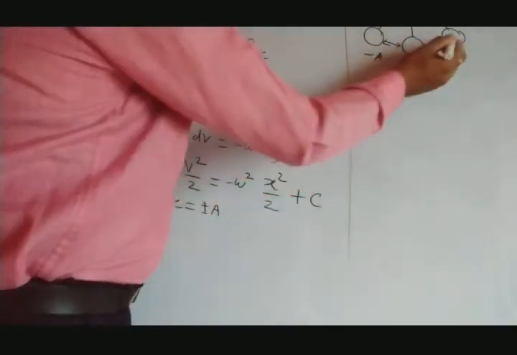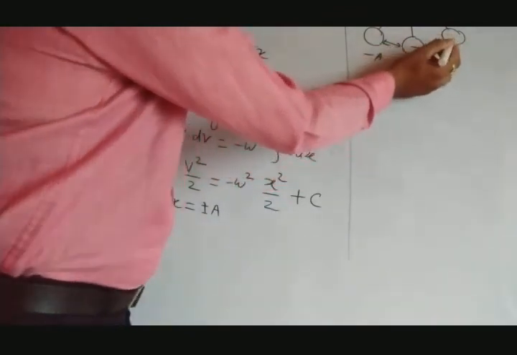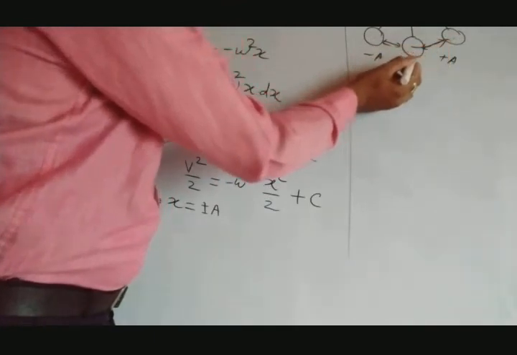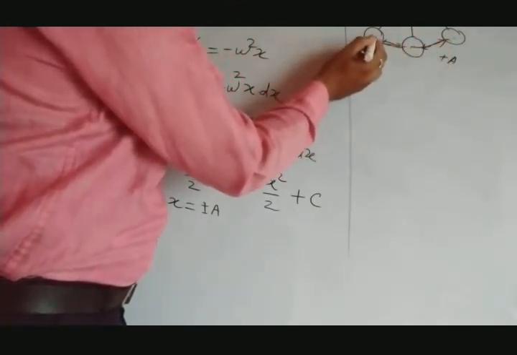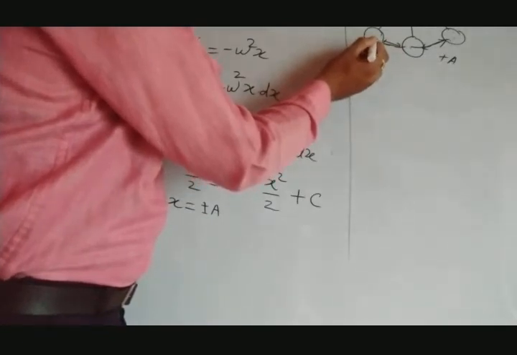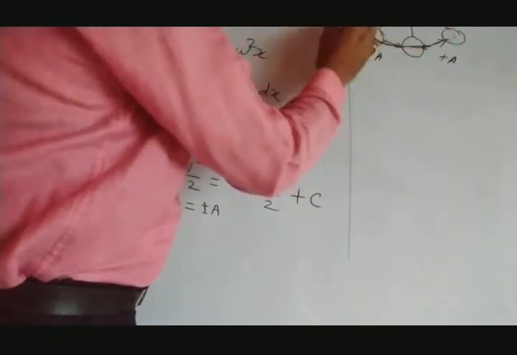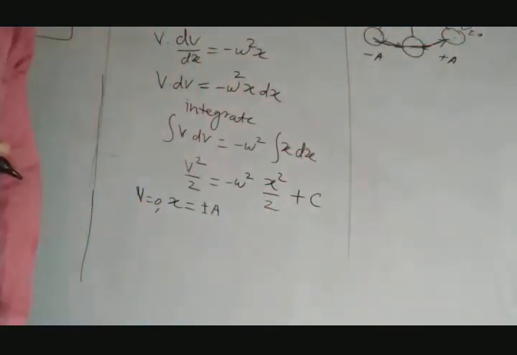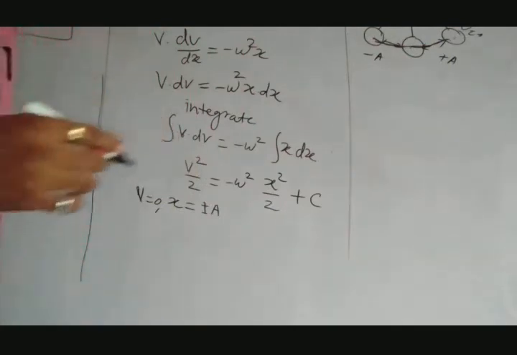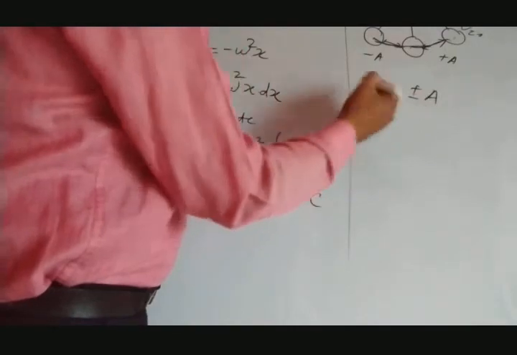So when the bob goes here or here, it has some velocity. It will stop somewhere here and then reverse back. Again it goes here with some velocity in this direction. Velocity is 0 at this extreme position. Again the motion reverses. So at this point and this point, velocity is 0. At the extreme point, the velocity is 0. When velocity is 0, x equals what? Plus minus a. Because velocity is 0 at this point.